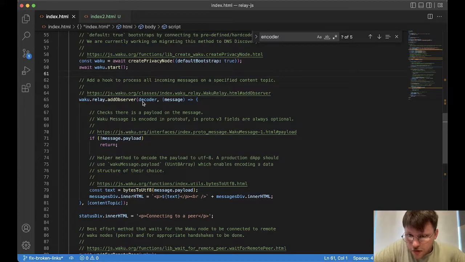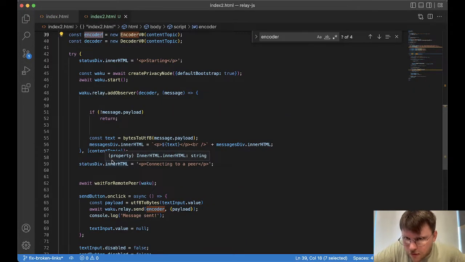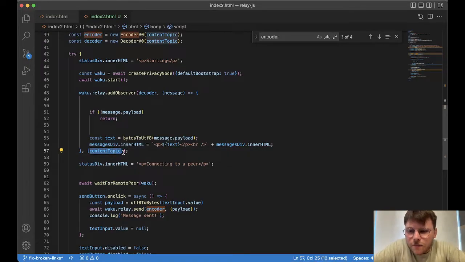You can see in the observer, we add a decoder to decode the messages based on that content topic, and we create the observer based on that content topic. So from my understanding, I'll go to the ones without the comments so I can understand it. But I'll link it in the description, so if you want to read it through with comments or tinker with it yourself, the examples are really good in their GitHub. This is just the most basic one, so I'm just trying to understand it.